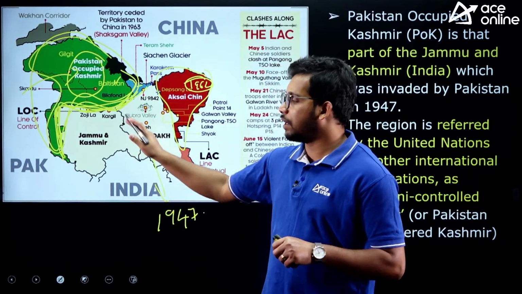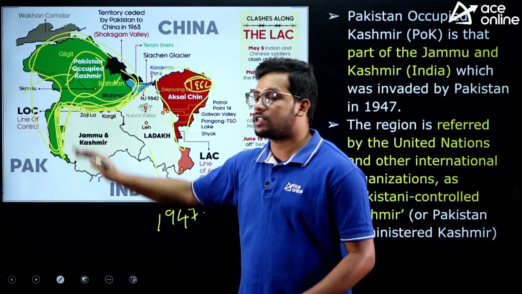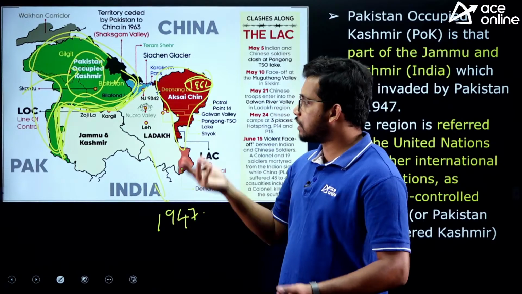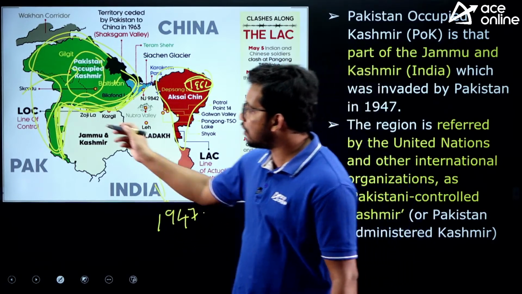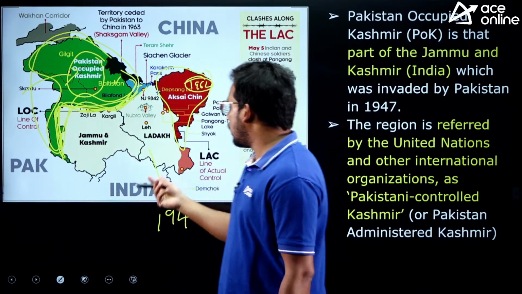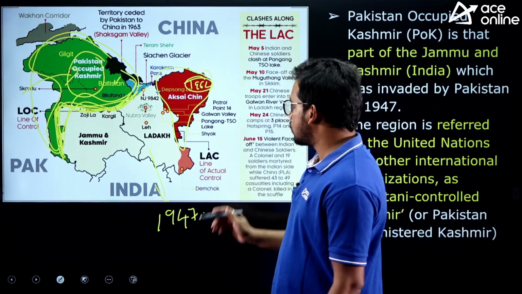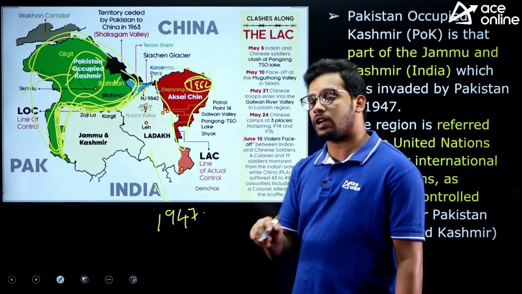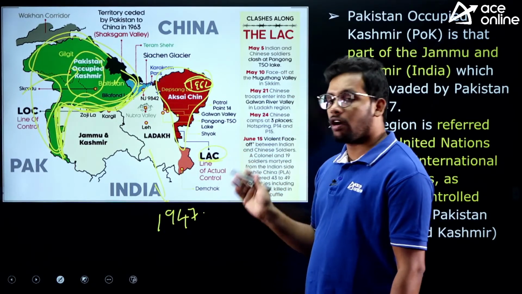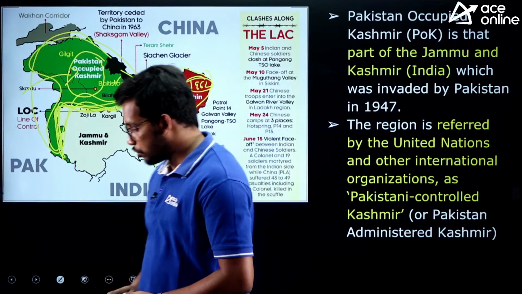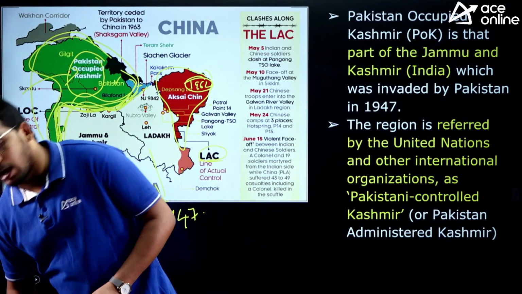As of now the border is not clearly defined, so we cannot call it a border, rather it is a line of control. And the boundary with China is also still disputed, so it is called the line of actual control, LAC. So this is the current situation of Pakistan occupied Kashmir.